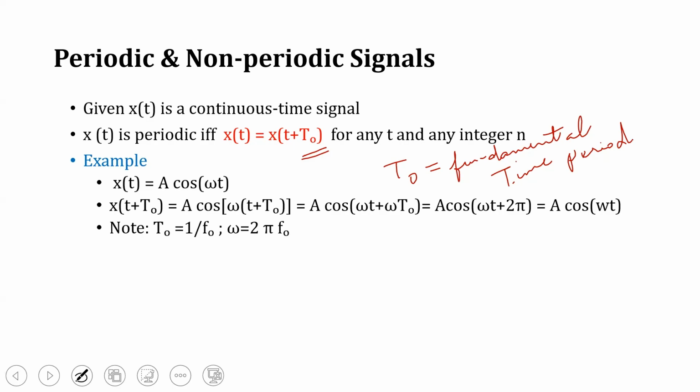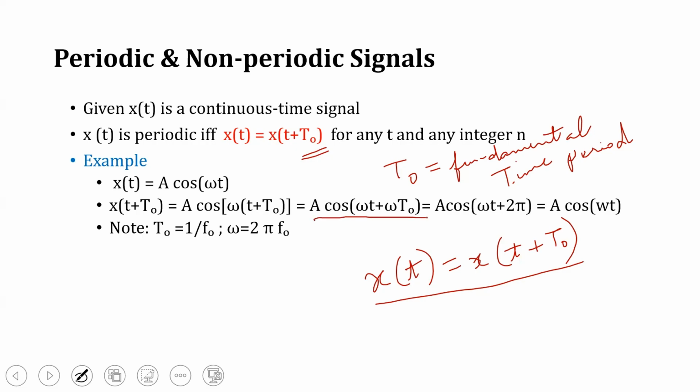If it has to be periodic, it has to satisfy the condition x of t is equivalent to x of t plus capital T naught. This is the condition for a periodic signal. So here we put x of t plus T naught is equivalent to A cos omega, t plus T naught. In the place of t, we put t plus T naught in the function A cos omega t. Now we expand A cos omega t plus omega T naught.